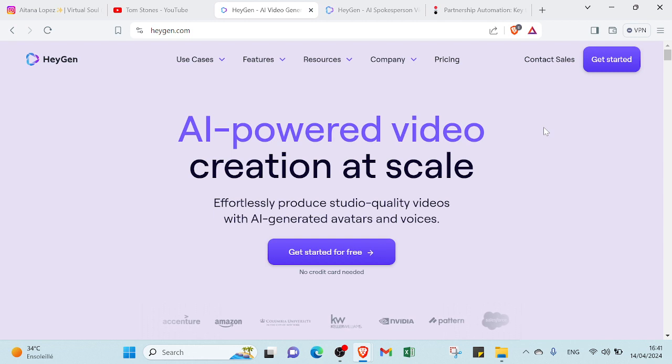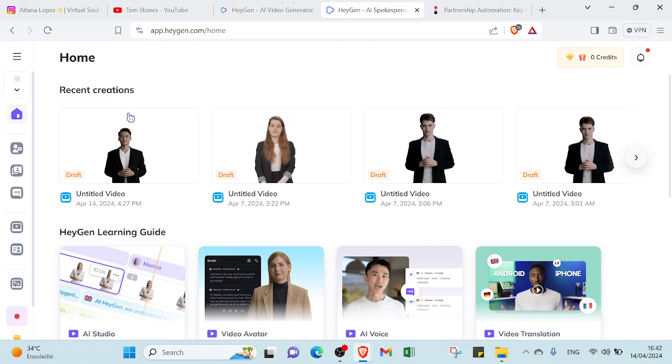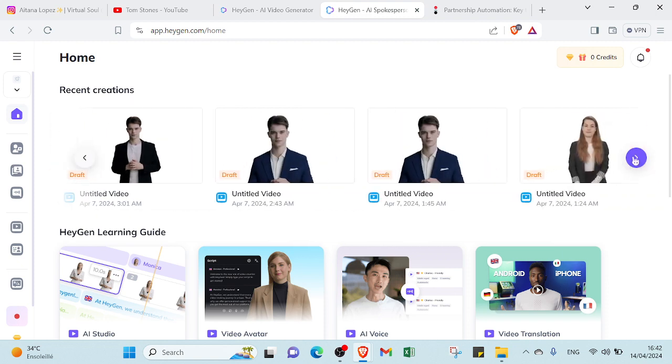You can click on Get Started and then enter your email and your verification code, and you will sign up by answering a few questions. Then click to sign up. It will lead you to the home page. So this is the homepage. As you can see, this is my recent creation because I already have an account here.